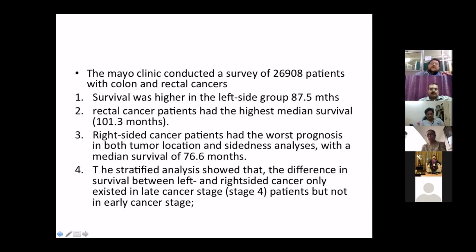The Mayo Clinic also conducted a similar survey of 26,908 patients with colorectal cancer, and they found that survival is higher in the left-sided group, with 87.5% median survival. Out of that, the rectal cancers had the highest median survival of 101.3 months, as compared to the worst survival, of right-sided colorectal cancers, with a median survival of 76.6 months. Again, as far as stratification was concerned, they only found a difference in the late stage group, in which the left side had an advantage as compared to the right.